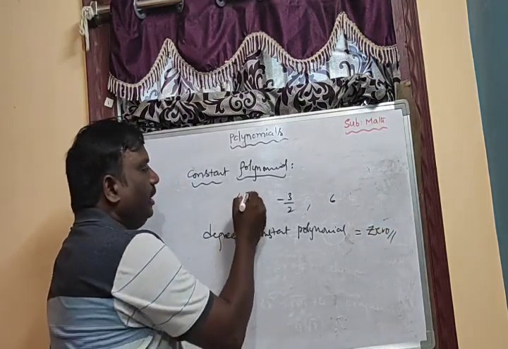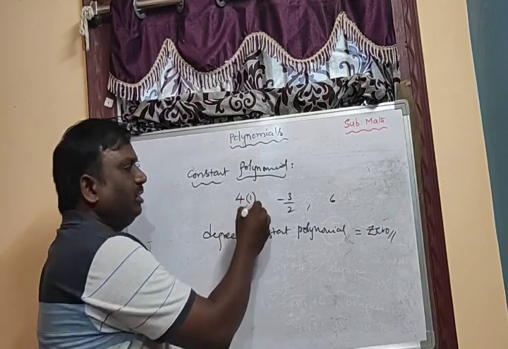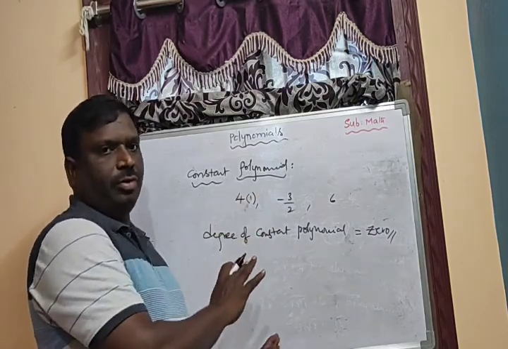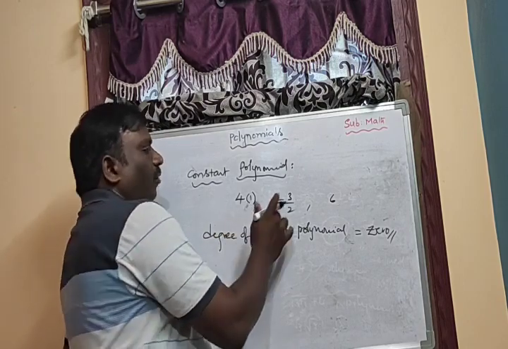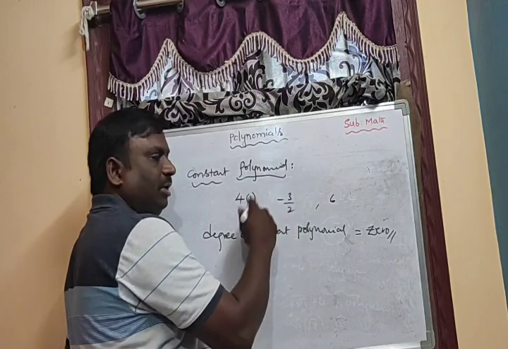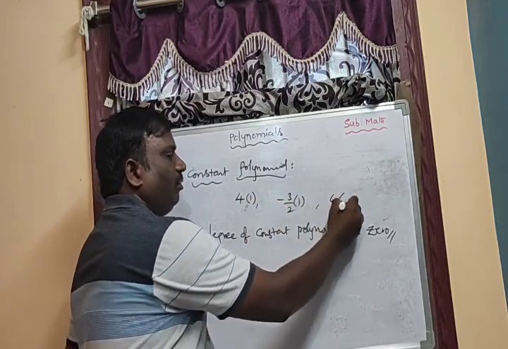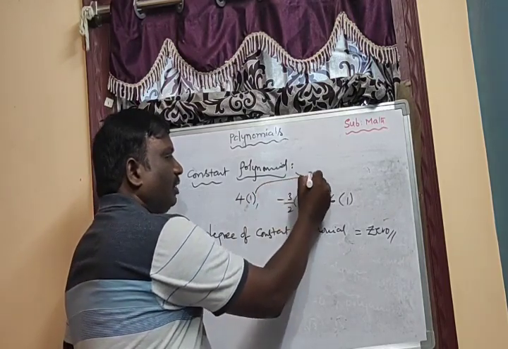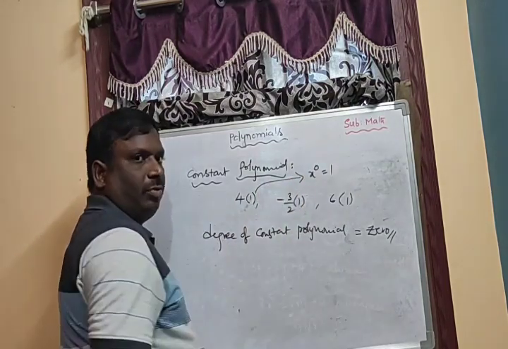Why? Because if there is no variable, 1 is multiplying. Every number is multiplying with 1. You know about the multiplicative identity, that's why we get the same value. Here also it is multiplying with 1. From the laws of exponents you know that x power 0 equals 1.